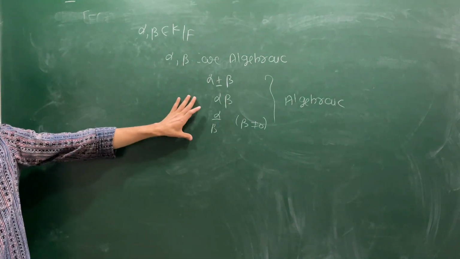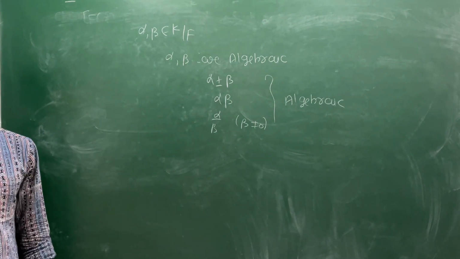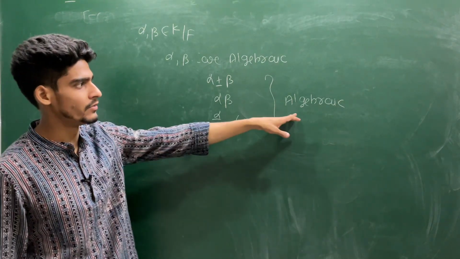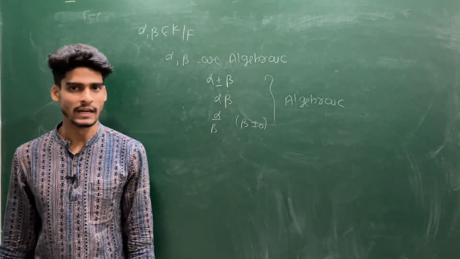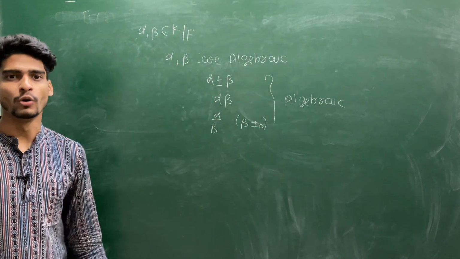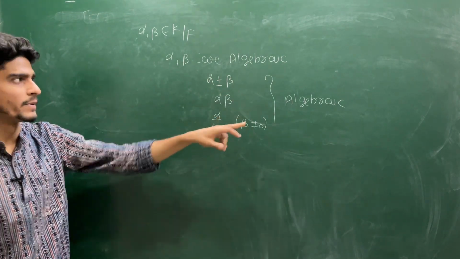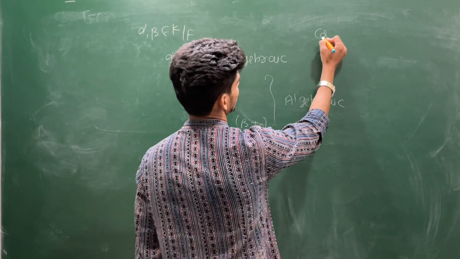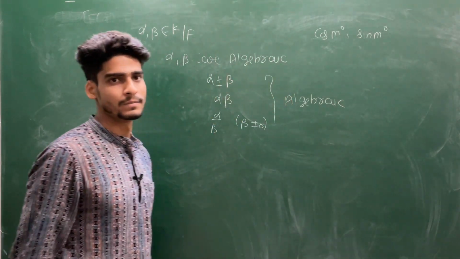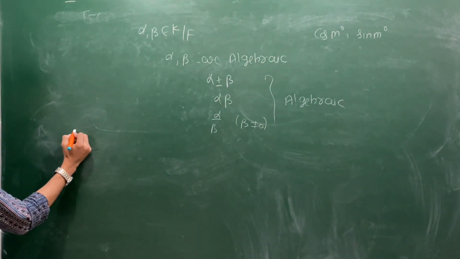This is very easy. Don't go rigorously. If you go rigorously, you will not get the logical proof. So before proving, think enough to finish your proof in 2 or 3 lines. If you are going more than 4 or 5 lines, then you are going in the wrong direction. Once you prove that alpha plus or minus beta is algebraic, then your question about cos m degree and sin m degree will be proved. They are algebraic elements over Q. How? You will see in this manner.